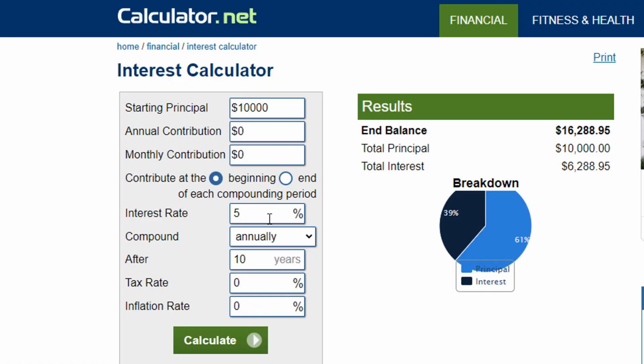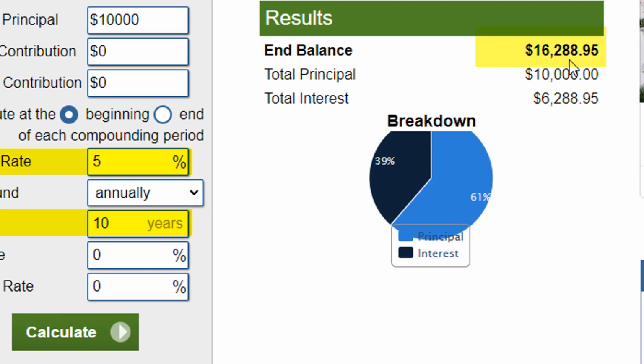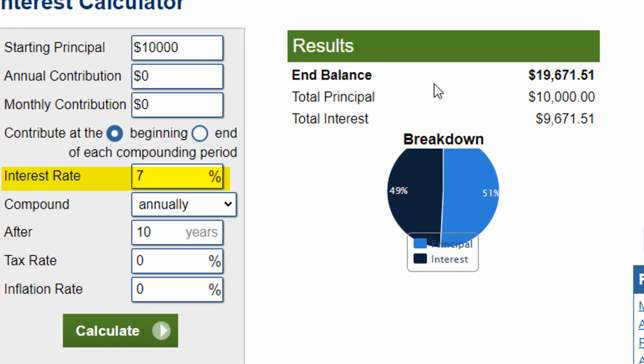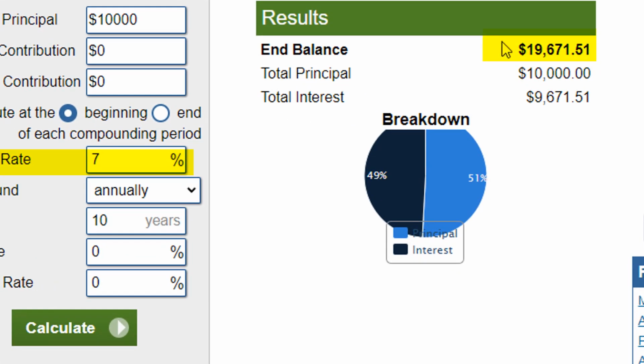Let's say you were staking a cryptocurrency and you were getting 5% APR. Now, if you did that for 10 years, you get around $16,288 if it was compounded annually. Well, if you shopped around a little bit for rates or used a different methodology and got 7%, that could have ended up being $19,671 after 10 years. And that difference can be magnified if there's a longer time period for it to compound, or you're dealing with more money.